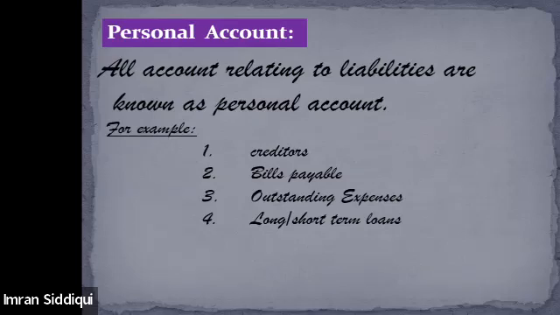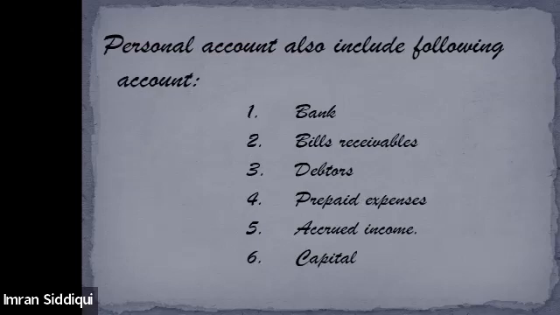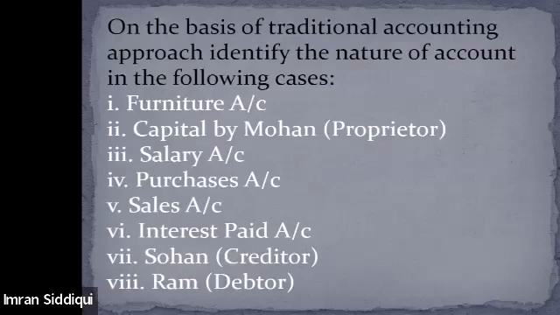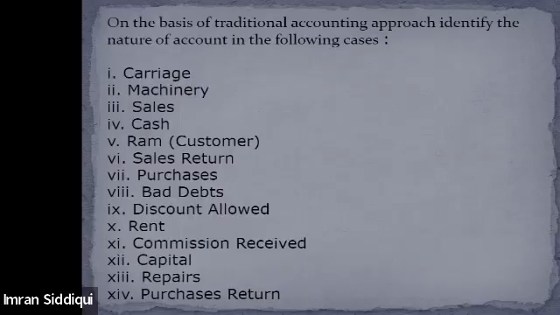Then we talked about the personal account. Personal account means all accounts which are related to liabilities. So creditors, bills payable, and outstanding expenses are all liabilities and therefore considered personal accounts as per the traditional accounting approach. Personal accounts generally include liability accounts only, but there are certain assets which are also kept under this category, like the bank, bills receivable, debtors, and prepaid expenses. All these are also considered personal accounts. We also did a few questions on classifying various items as per the traditional approach in the previous class.